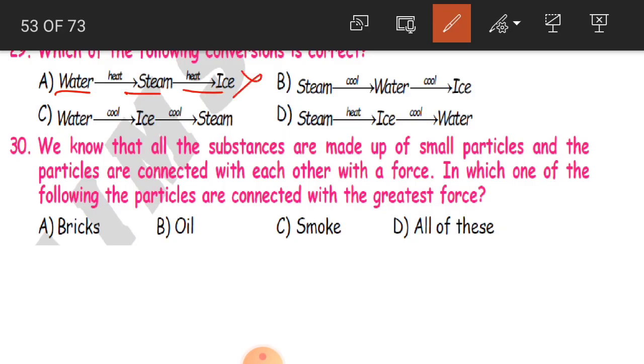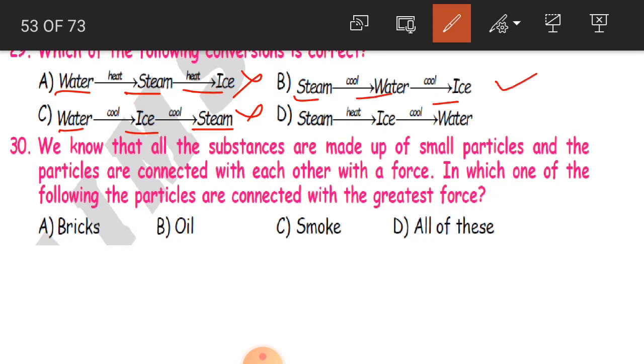No, this is wrong. Again, water after cooling becomes ice, and ice after cooling becomes steam. Even this is wrong.